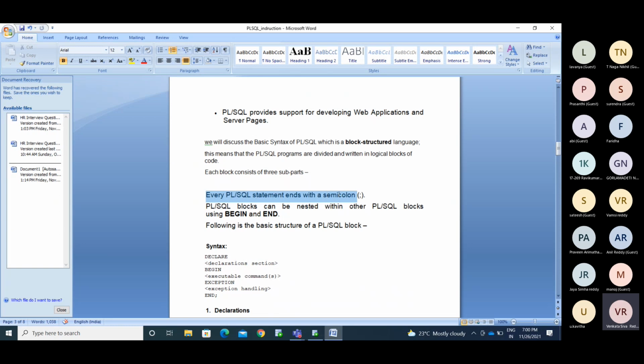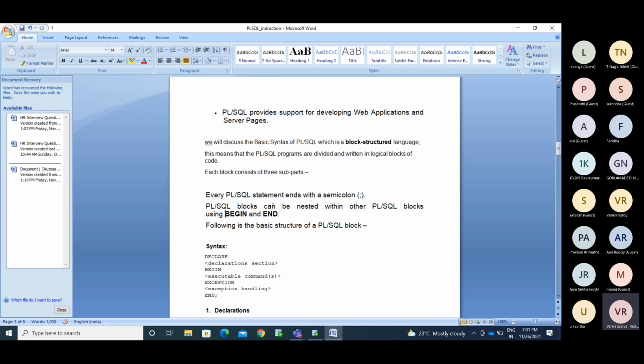Every PL/SQL statement ends with a semicolon. In SQL also, we write every statement, insert into table name values, with a semicolon. If you write a select query, update query, delete query, anything, every statement is terminated with a semicolon. In the similar way, every PL/SQL statement ends with a semicolon. This is common everywhere.